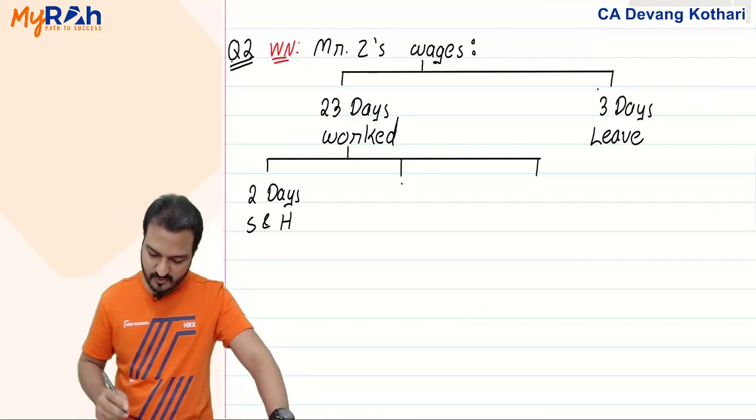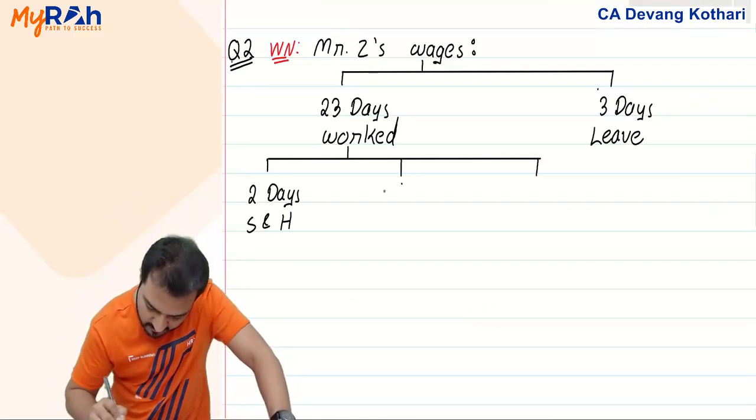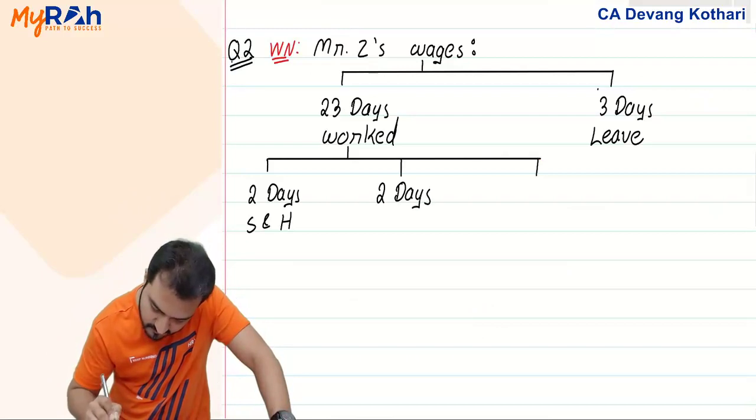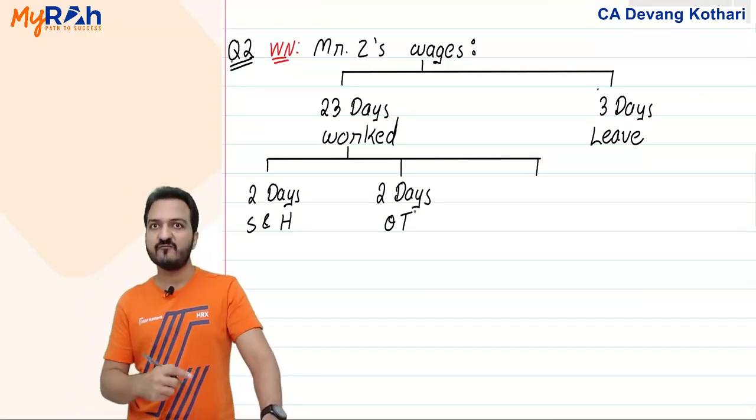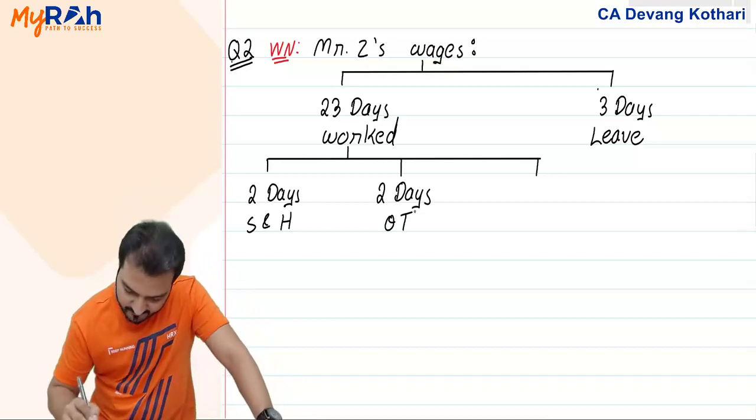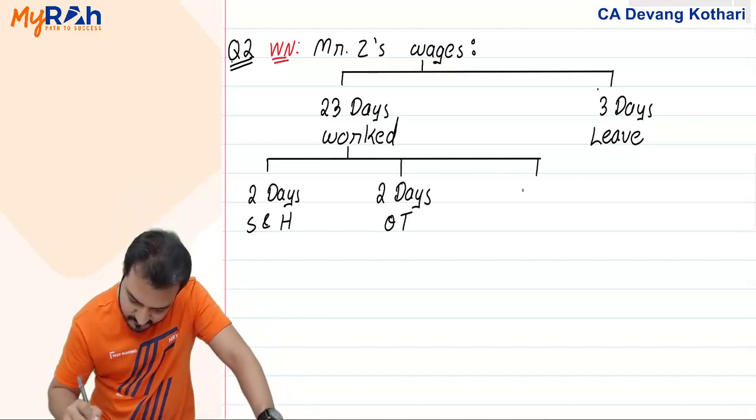So I say that this 23 days also includes another 2 days where he did overtime work.